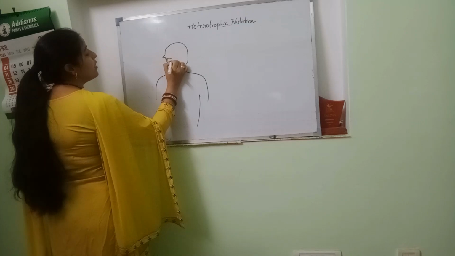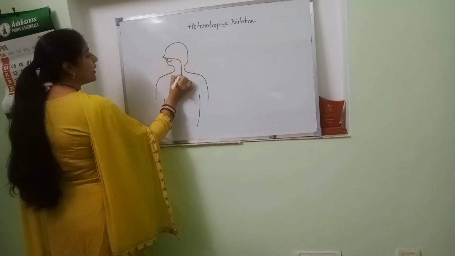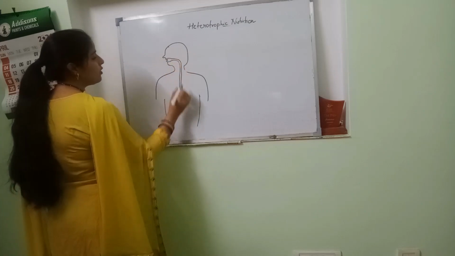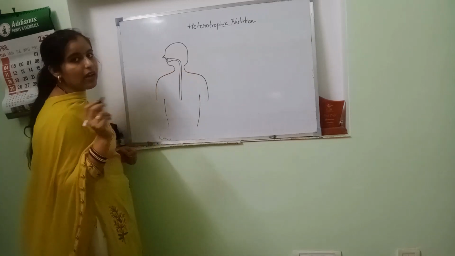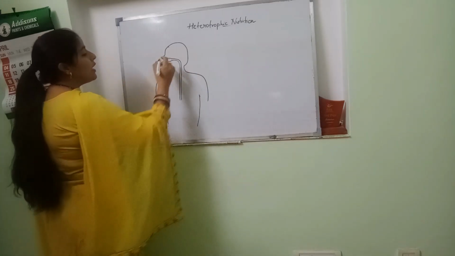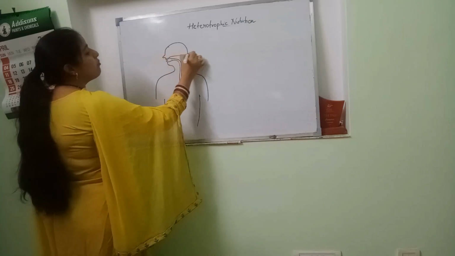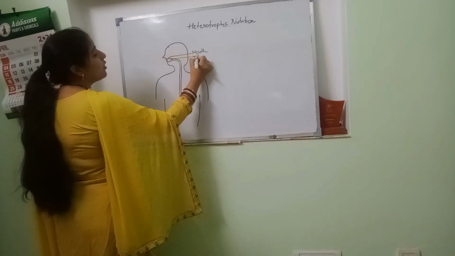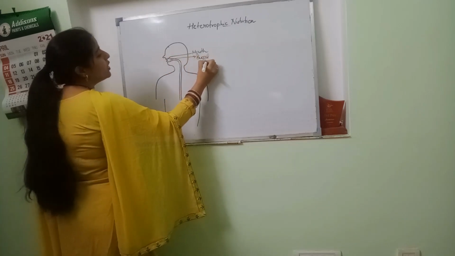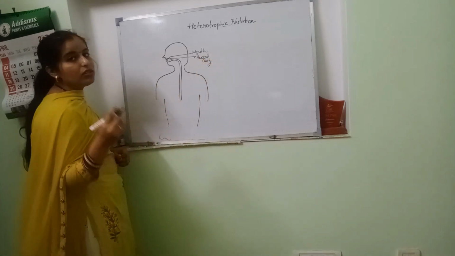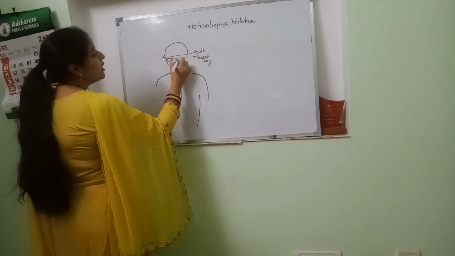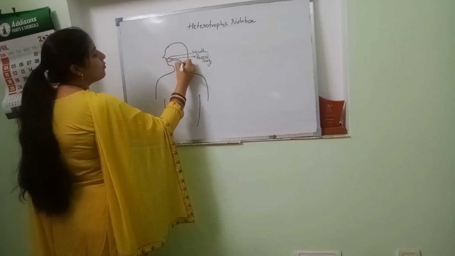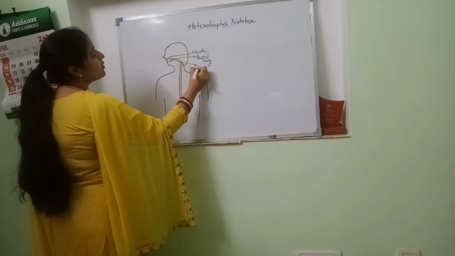So in the mouth we have teeth, and that includes the buccal cavity. Half of the part I'll make here and half of the part there, so that it will be easy to understand. So here we have the mouth, buccal cavity. The buccal cavity will include the cheek cells, saliva, teeth and tongue. Then there will be the common entry of the food pipe and the windpipe. That is the pharynx.